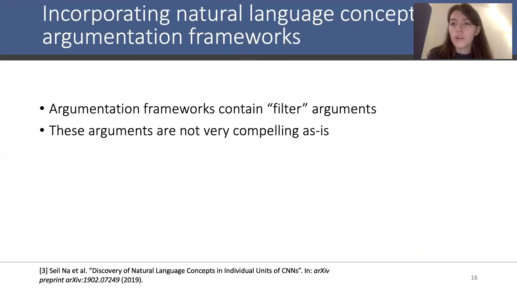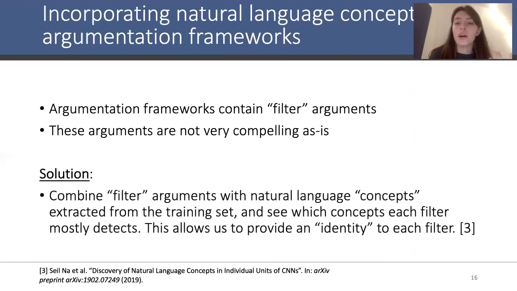So one solution to this problem is to actually combine these filter arguments with natural language concepts, which we have extracted from the training set, that is the data set on which the neural network was trained on, and see which concepts each filter mostly detects. This allows us to provide an identity to each of these filters.